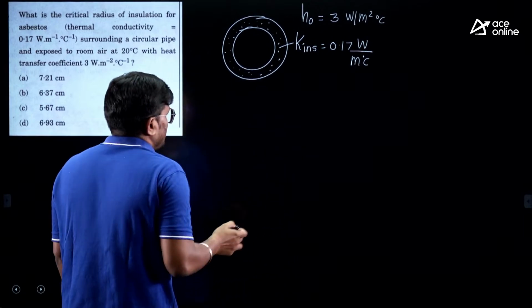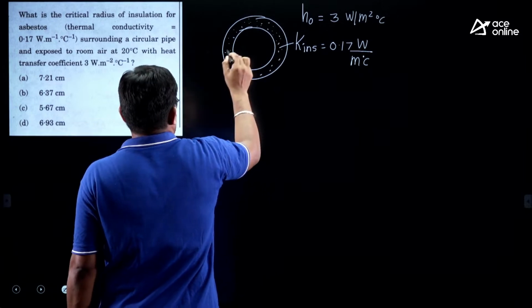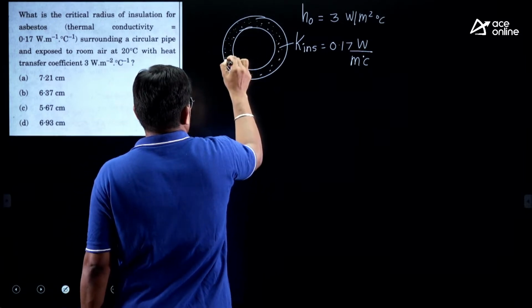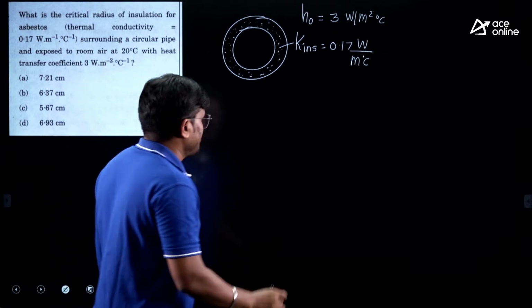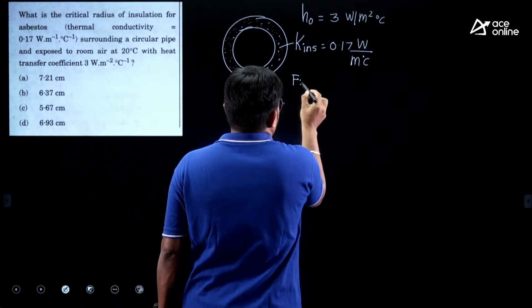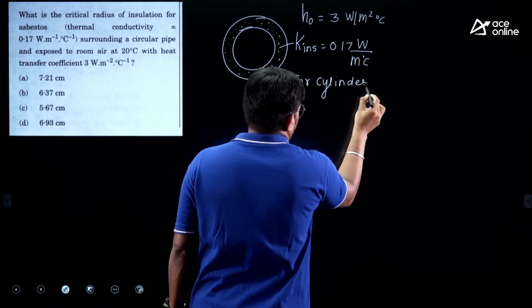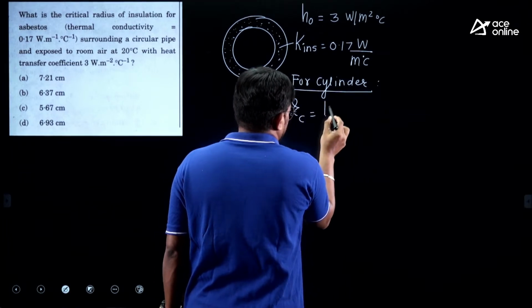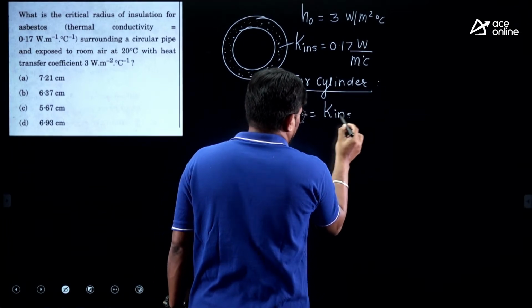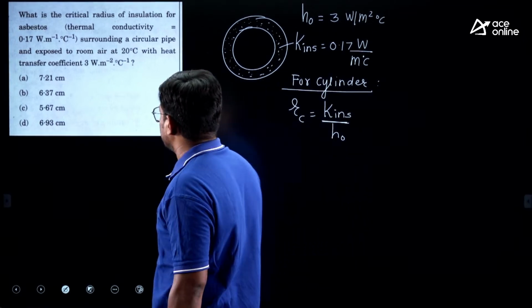Now please listen carefully. Here it is K of insulation. Now for a cylinder, what is the RC formula? RC is equal to K insulation by H outer. But once again you have to read the question.